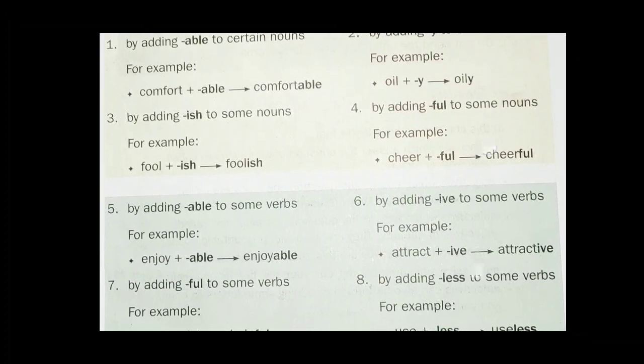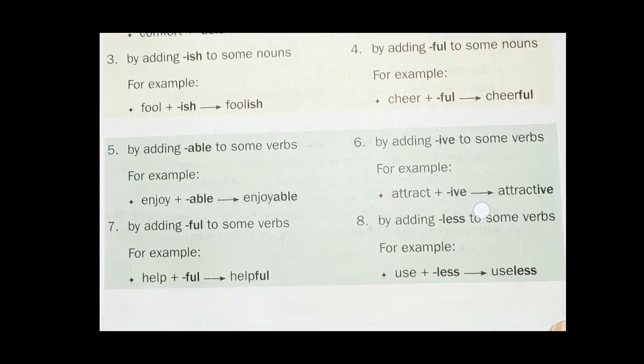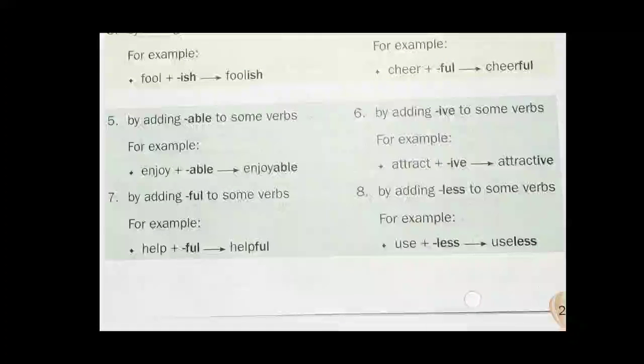Number 5, by adding able to some verbs. For example, enjoy plus able, enjoyable. Number 6, by adding ive to some verbs. For example, attract plus ive, attractive. Number 7, by adding full to some verbs.